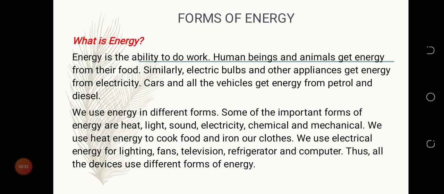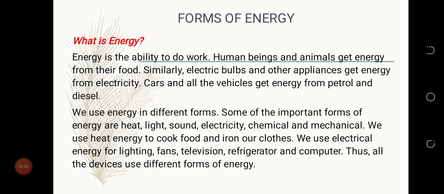Human beings and animals get energy from their food. Similarly, electric bulbs and other appliances get energy from electricity. Cars and all the vehicles get energy from petrol and diesel. We use energy in different forms. Some of the important forms of energy are heat, light, sound, electricity, chemical, and mechanical.